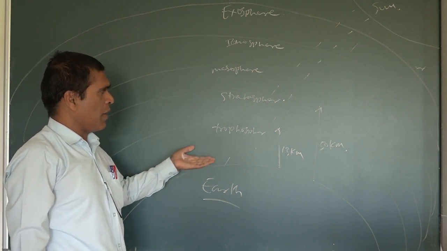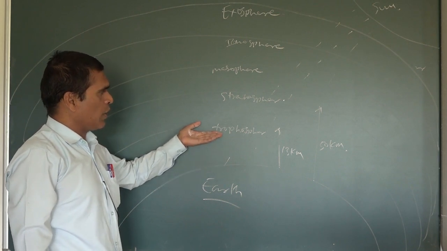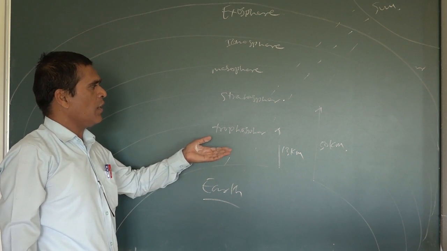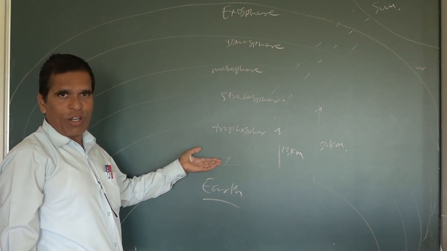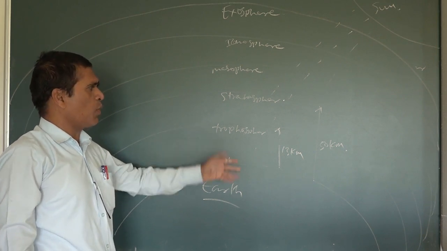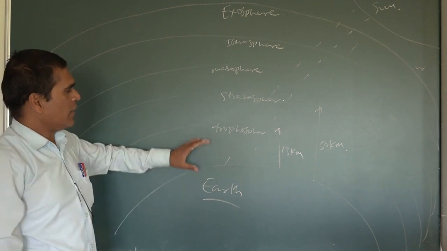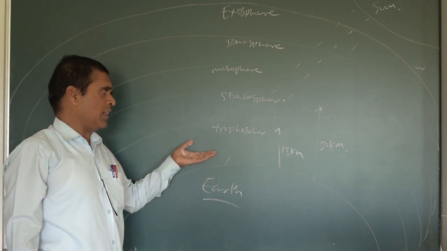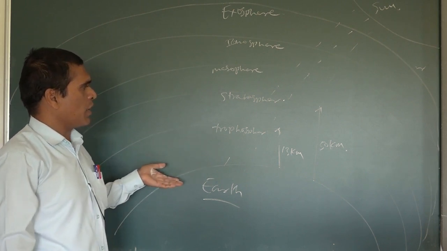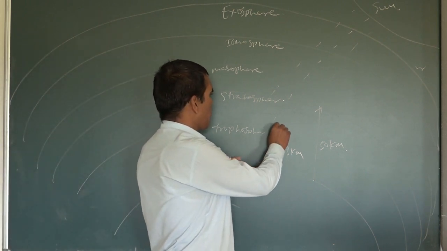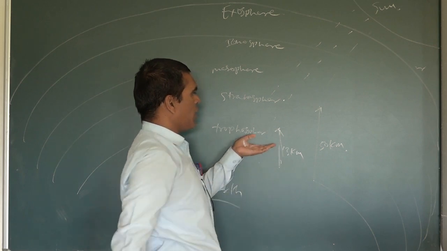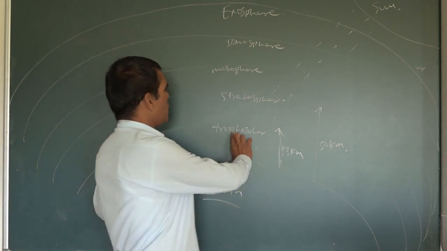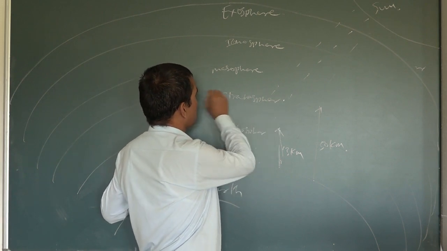Cloud formation happens in the troposphere. Rainfall happens in the troposphere. Heavy snowfall, wind, storm, cyclone, everything happens in the troposphere only. And the water cycle is also completed within the troposphere only. This layer is very important. From the earth surface up to 13 kilometers is covered by the troposphere. After the troposphere, one more layer is there, the stratosphere.